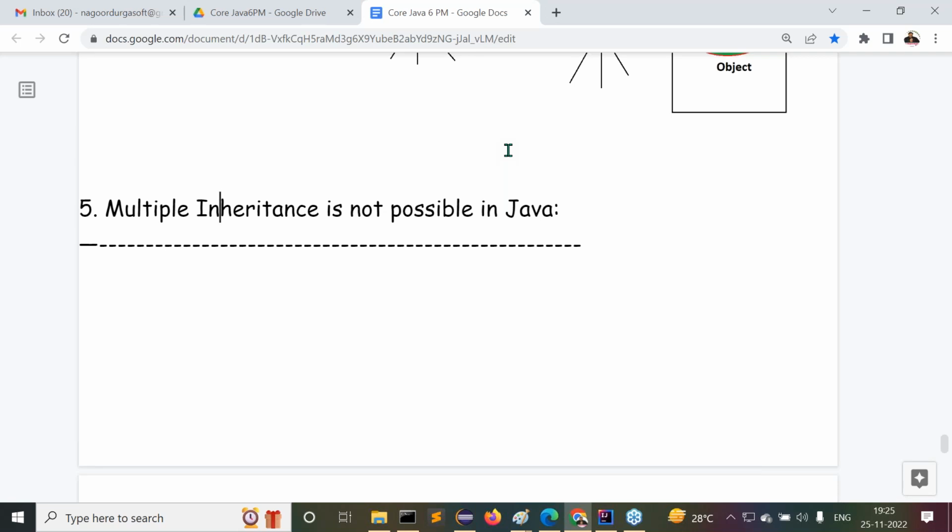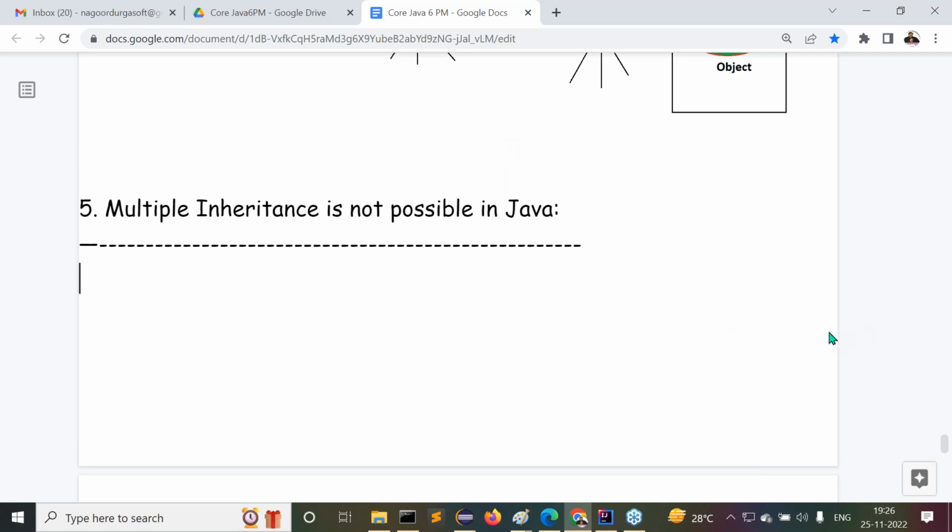But in everywhere 10 bytes of memory is not the default memory, it depends on some calculations internally, and the size will be calculated. So just as an example point I'm telling there, say for example 10 bytes of memory for this particular object, but 10 bytes of memory is not the default memory size for every object. Don't think in this way.